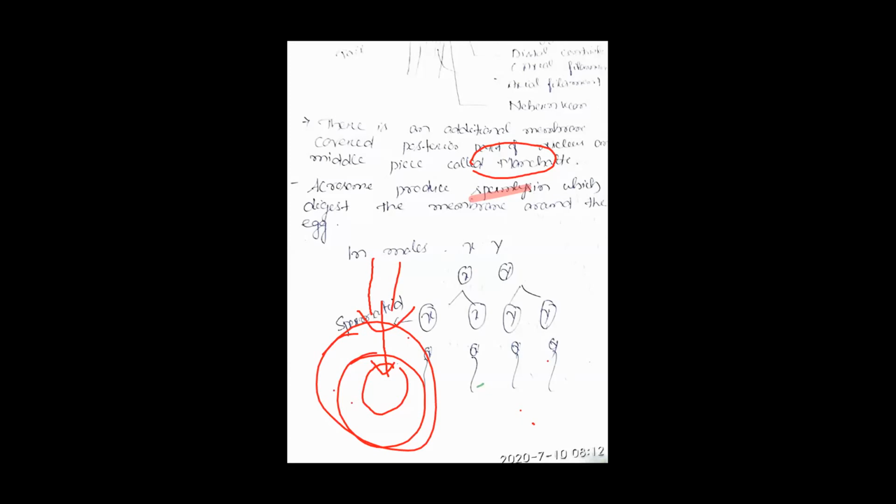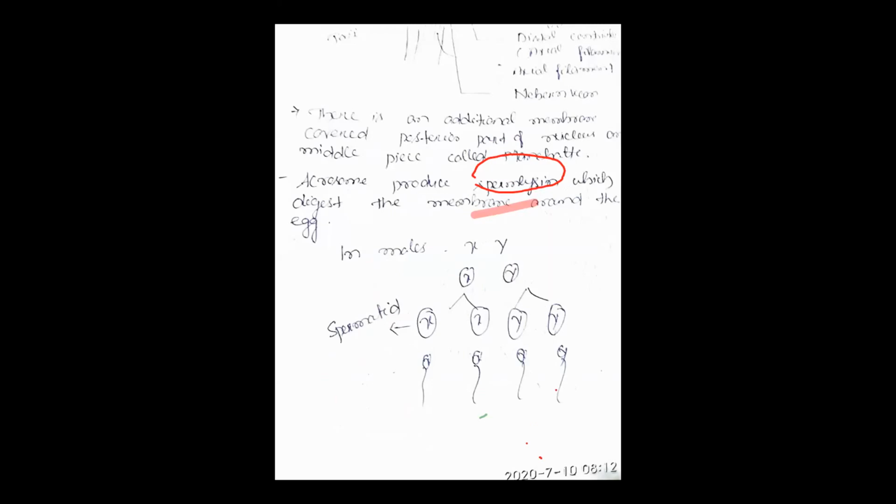Listen carefully. The acrosome produces sperm lysin, which digests the membrane around the egg.